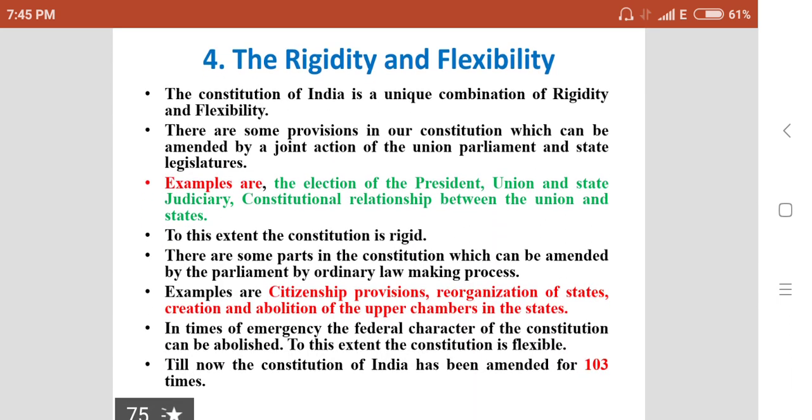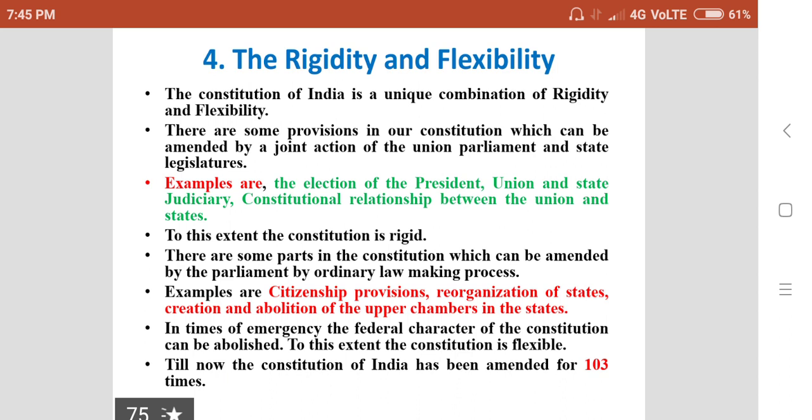Number four, the rigidity and flexibility. The Constitution of India is a unique combination of rigidity and flexibility. There are some provisions in our Constitution which can be amended by a joint action of the Union Parliament and the state legislatures.